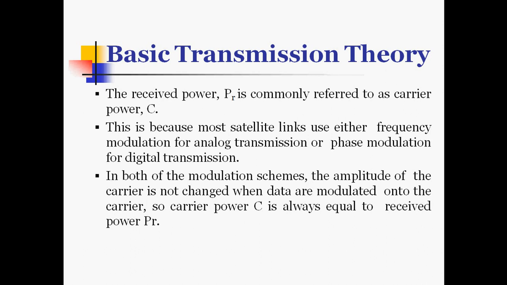This is because most satellite links use either frequency modulation for analog transmission or phase modulation for digital transmission. In both schemes, the amplitude of the carrier is not changed when the data are modulated onto the carrier. So carrier power is always equal to the received power PR.